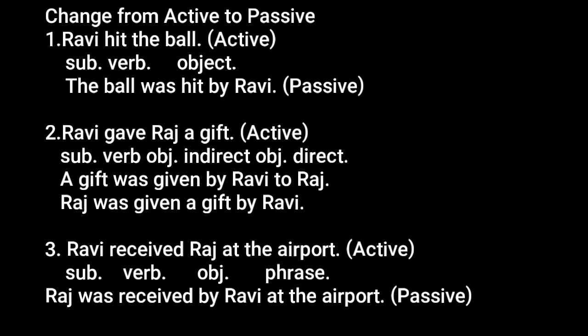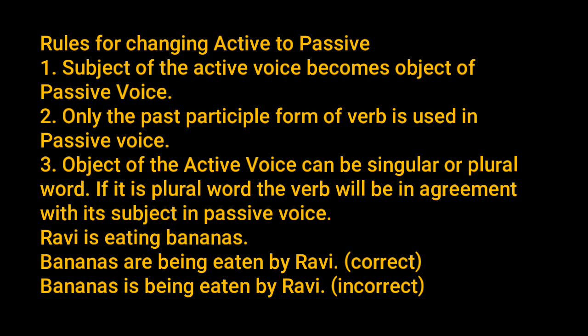Now students, note the third example. Ravi received Raj at the airport. Now this is an active voice. You can see that there is subject, verb, object and a phrase attached to it. Raj was received by Ravi at the airport. So in this case we have to use the phrase also at the end of the sentence.